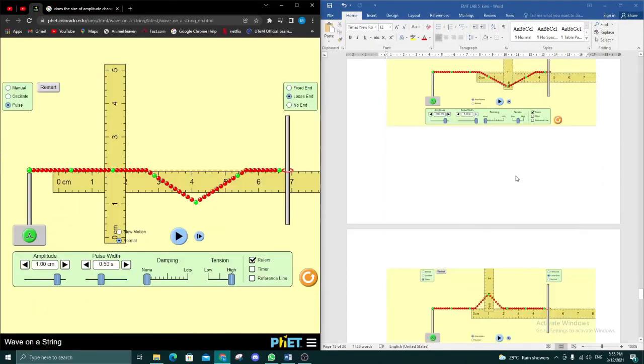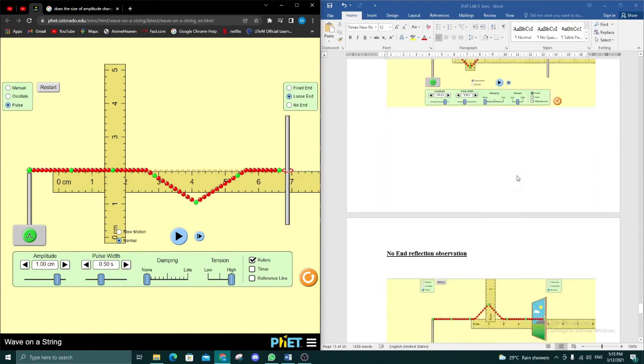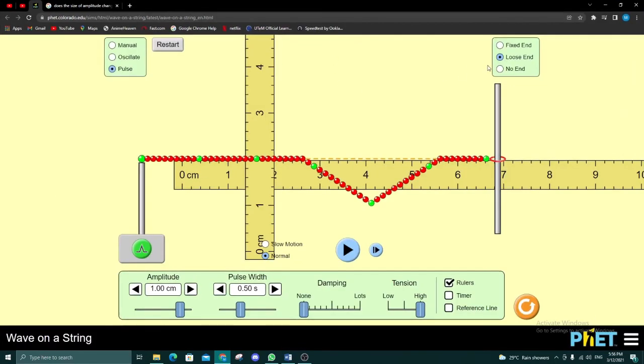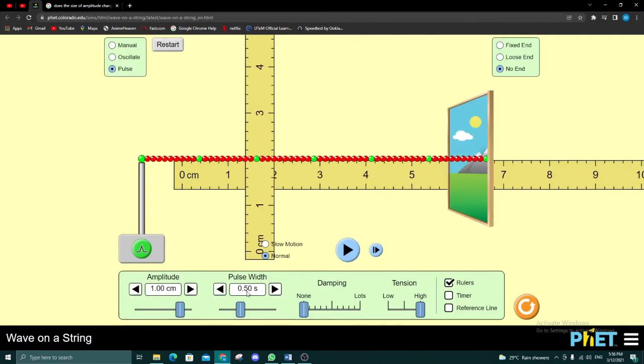The third one is no end reflection. Okay, I will just set this like this. The pulse width will be 0.5 second and the amplitude is 1 centimeter. And if we generate a pulse, there will be no reflection, because it is no end, so it does not make any reflection, and the pulse will be 0.